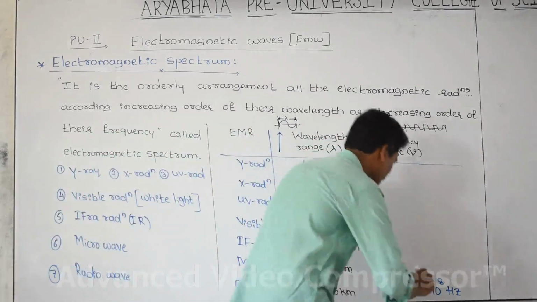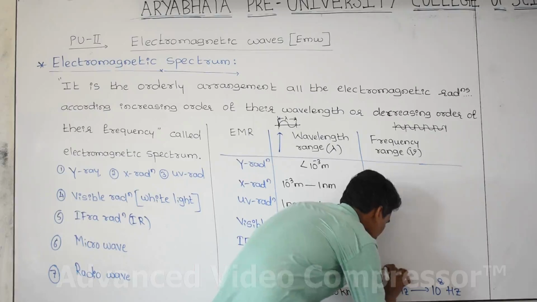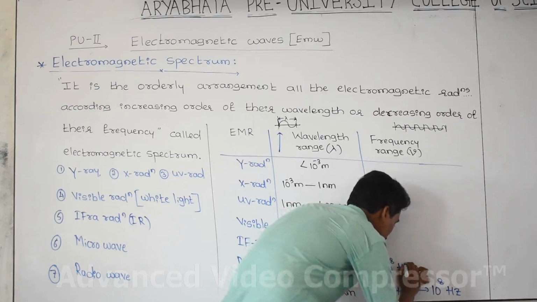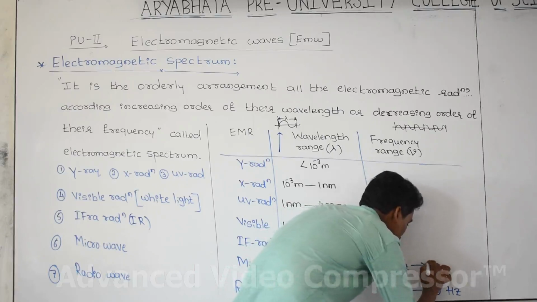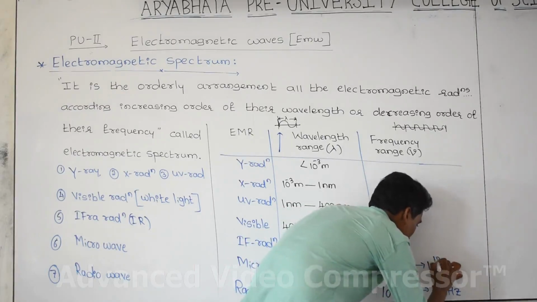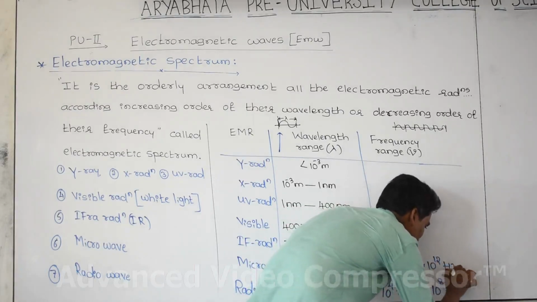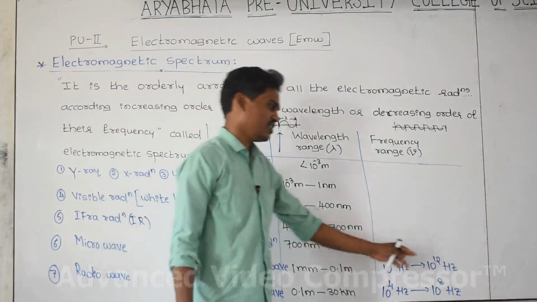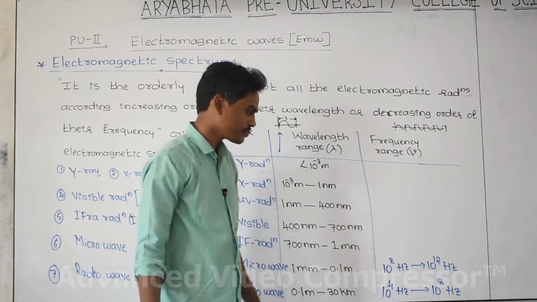And microwave frequency is 10 to the power of 8 hertz to 10 to the power of 12 hertz, or you can take 11 hertz. These are approximate values, not perfect. The 11 or 12 you can take here.